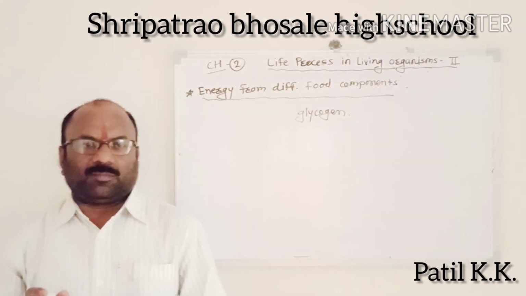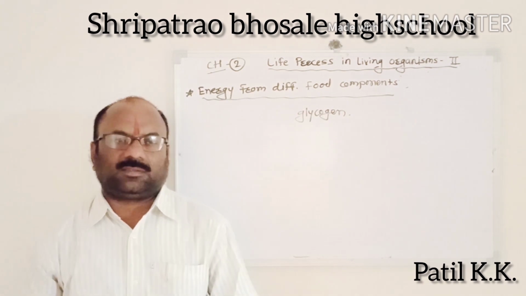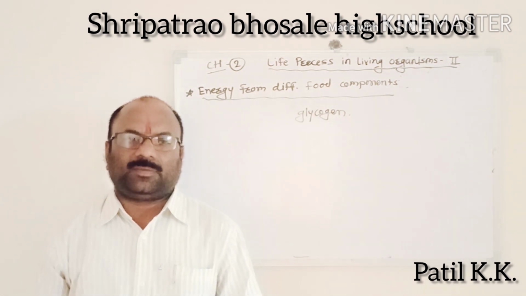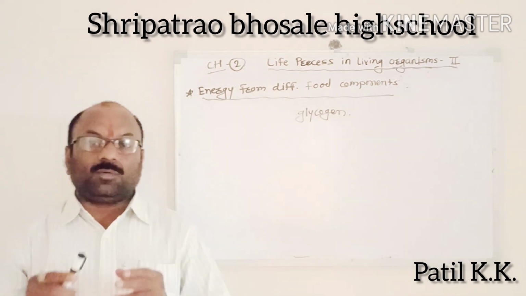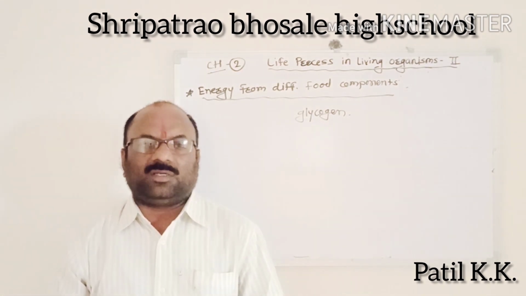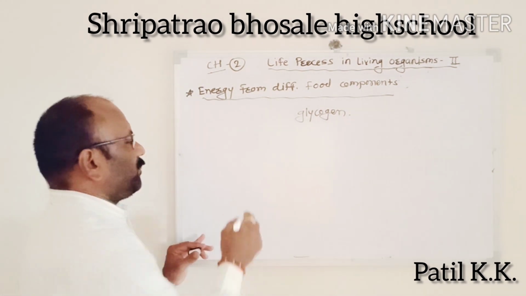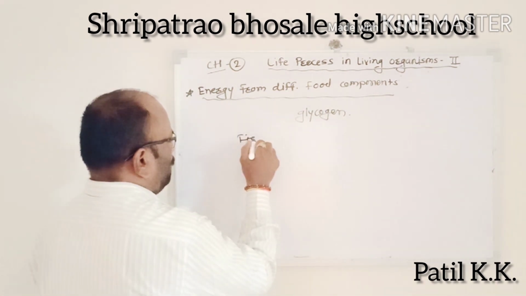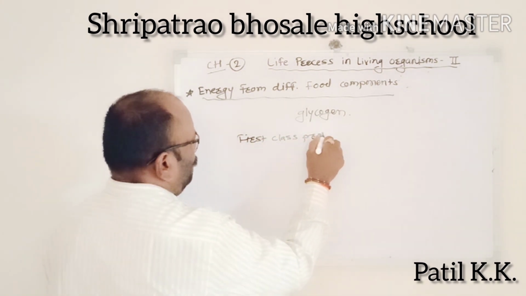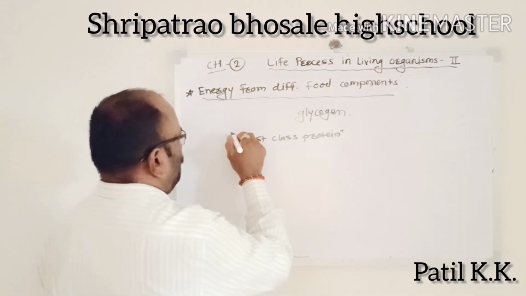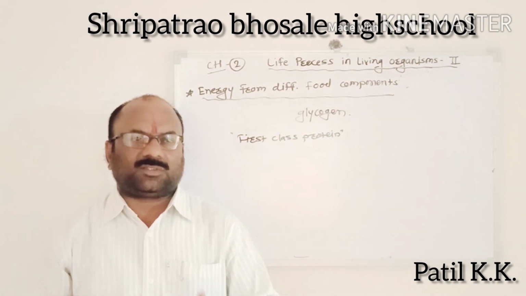Proteins are formed by amino acids. You know that proteins are broken down into amino acids, which are held by peptide bonds, and therefore they are called macromolecules. Proteins of animal origin are called first class proteins.